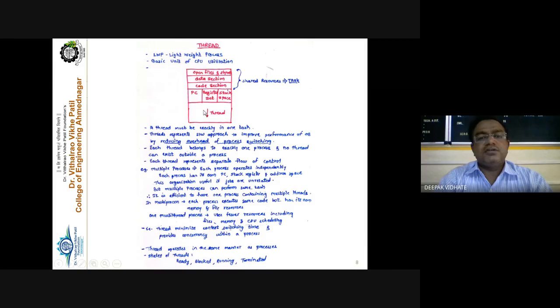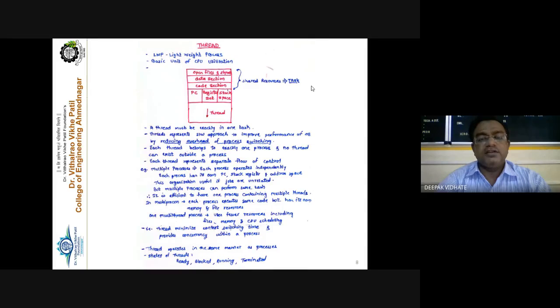Threads do not require this independent part, just like a process. Processes are independent. If we want to create a process, you have to assign a separate data section, separate code section, separate counter, separate register set, and separate stack pointer. But in the case of a thread, there is no need to provide all these things separately, right? So one can say that instead of creating multiple processes, it is beneficial to create multiple threads and get the work done. A very simple example: many users have their Gmail accounts and are logged into the Gmail server.